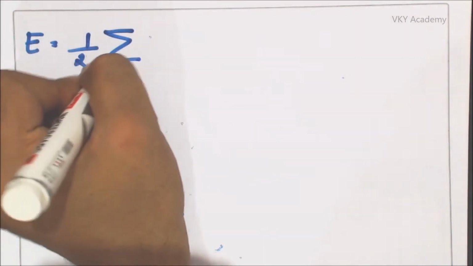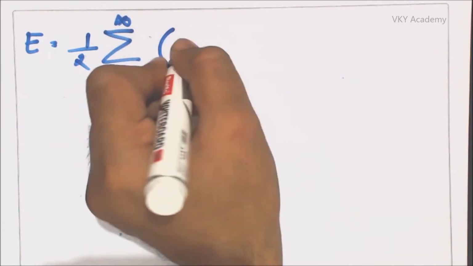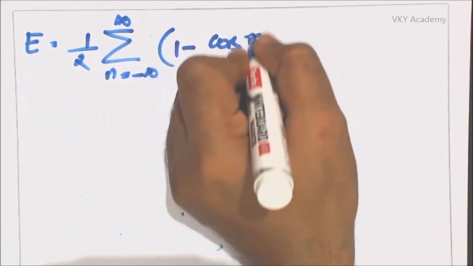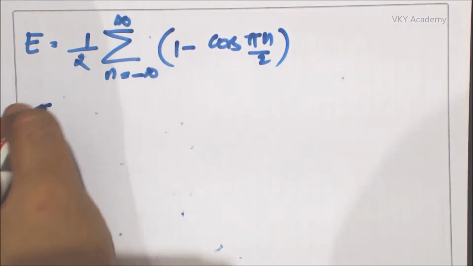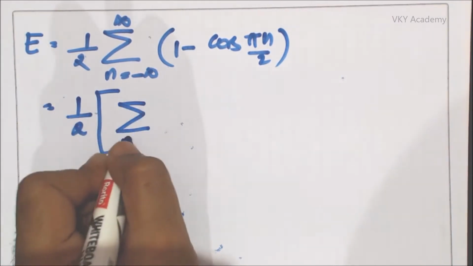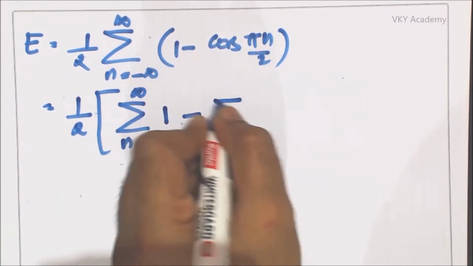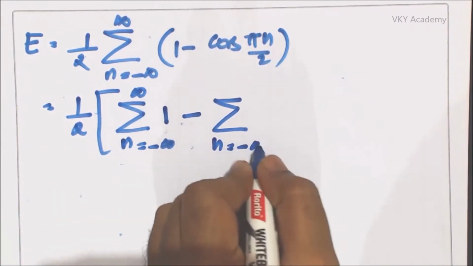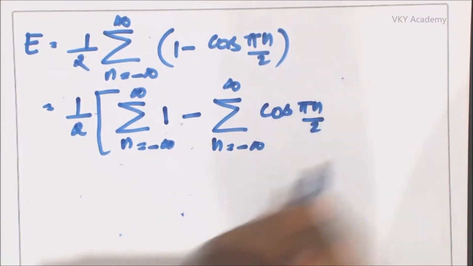So this can be written as E is equal to 1 upon 2 summation n equal to minus infinity to infinity 1 minus cos pi n by 2, which is equal to 1 upon 2 summation n equal to minus infinity to infinity 1 minus summation n equal to minus infinity to infinity cos of pi n by 2.